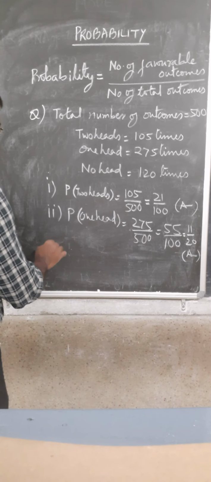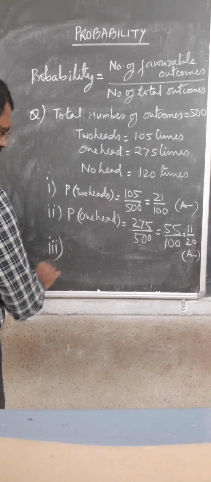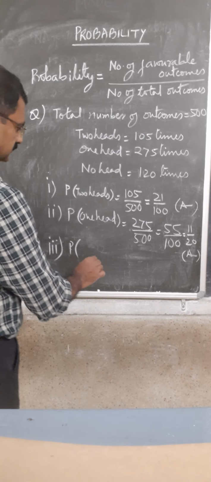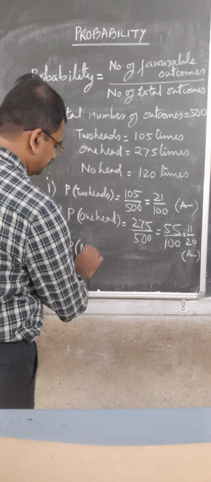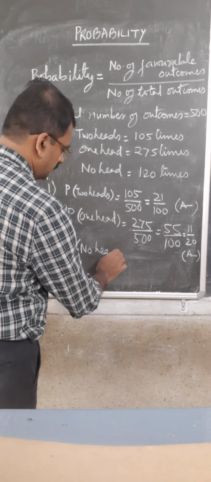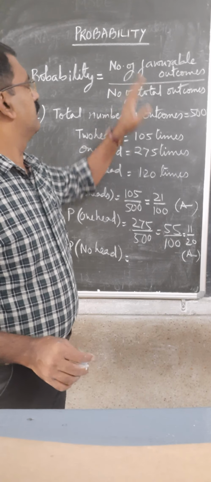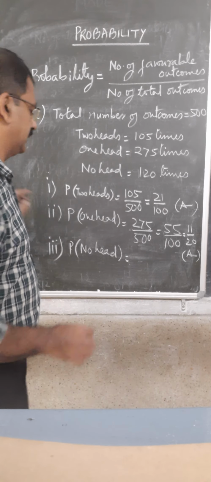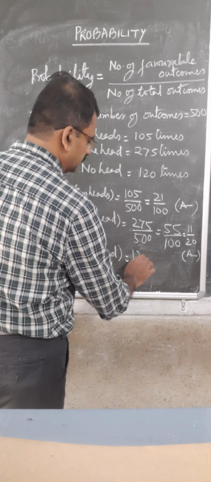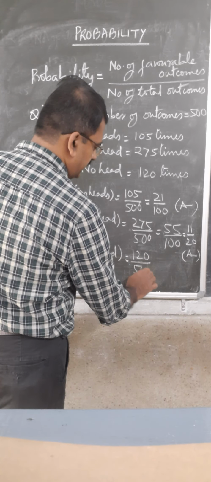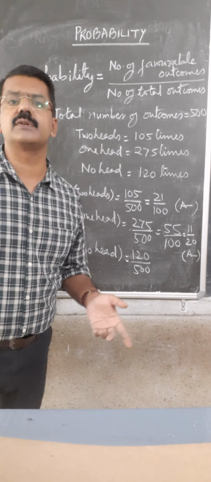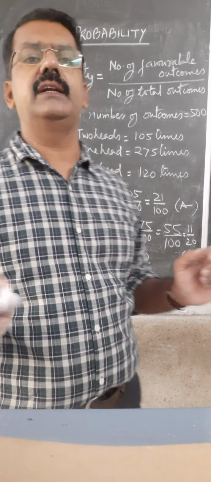And then third, no head. Then again the number of favorable outcomes is 120 upon 500. The number of total outcomes remains the same, that is 500.